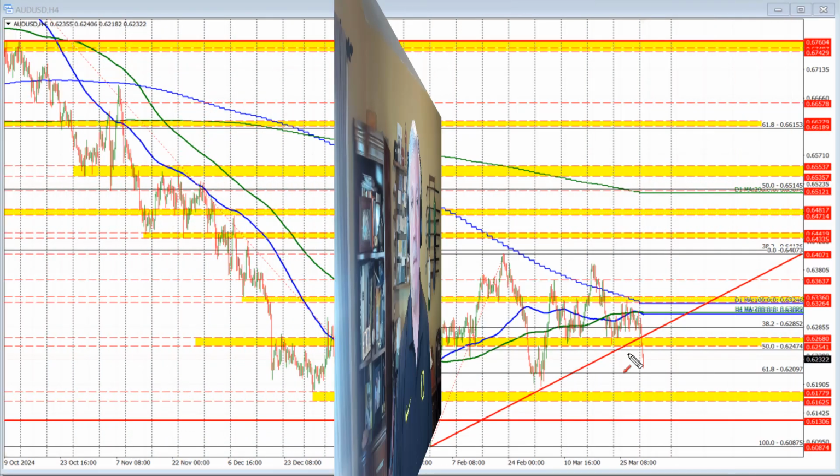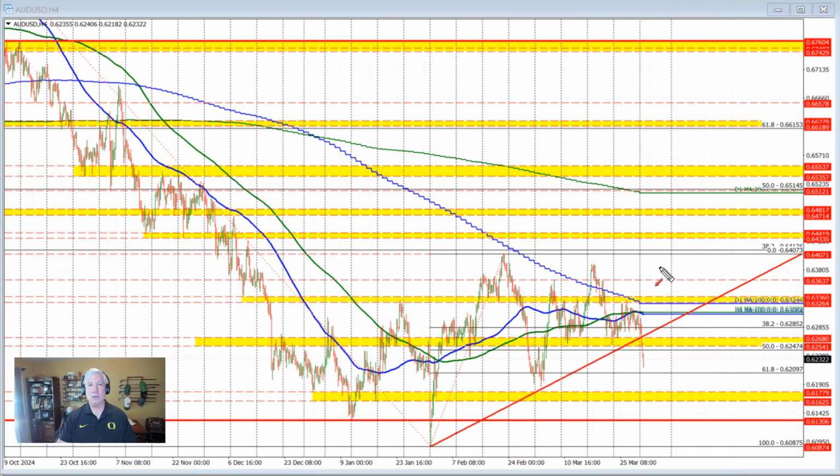So let's get started. Risk off, or maybe a softer Reserve Bank of Australia, has the pair moving to the downside and trading here today. Currently, the price is down around minus 0.86%, making it one of the biggest movers in the market today. That move to the downside has taken the price below an upward sloping trend line right through here, and also below a swing area through here that was defined by a number of different swing lows and swing highs going back in time. I'm outlining some of those levels through here.